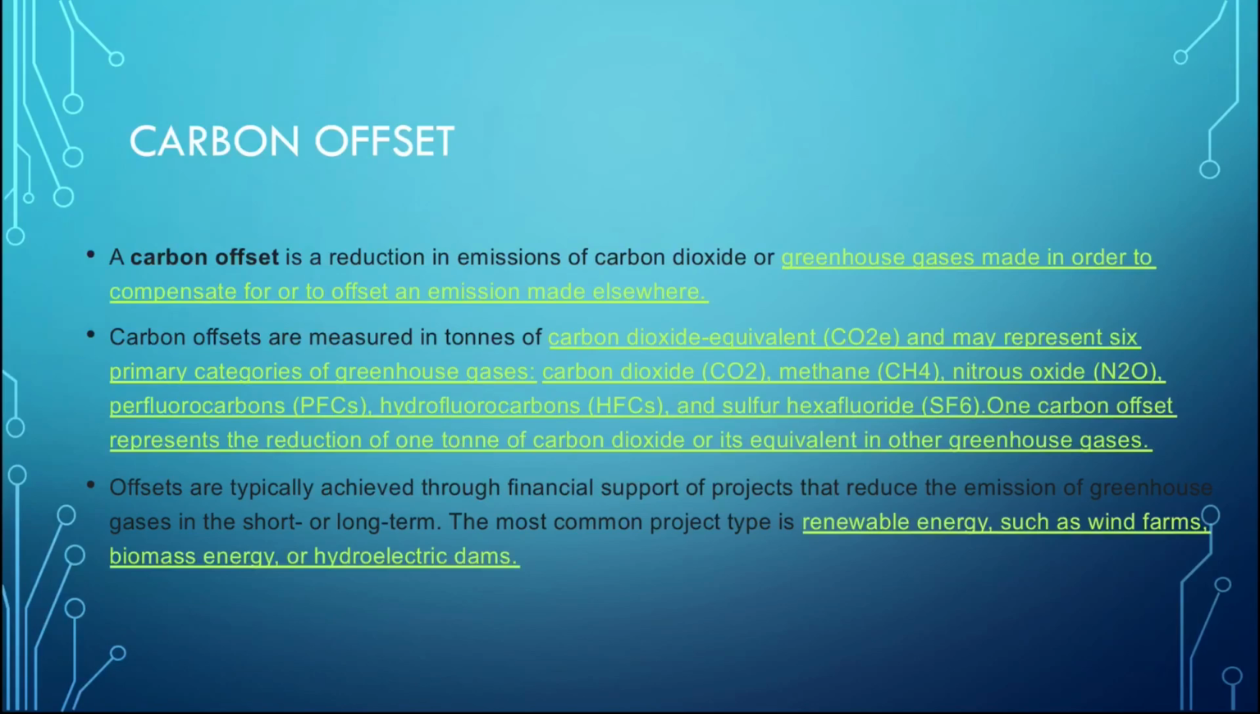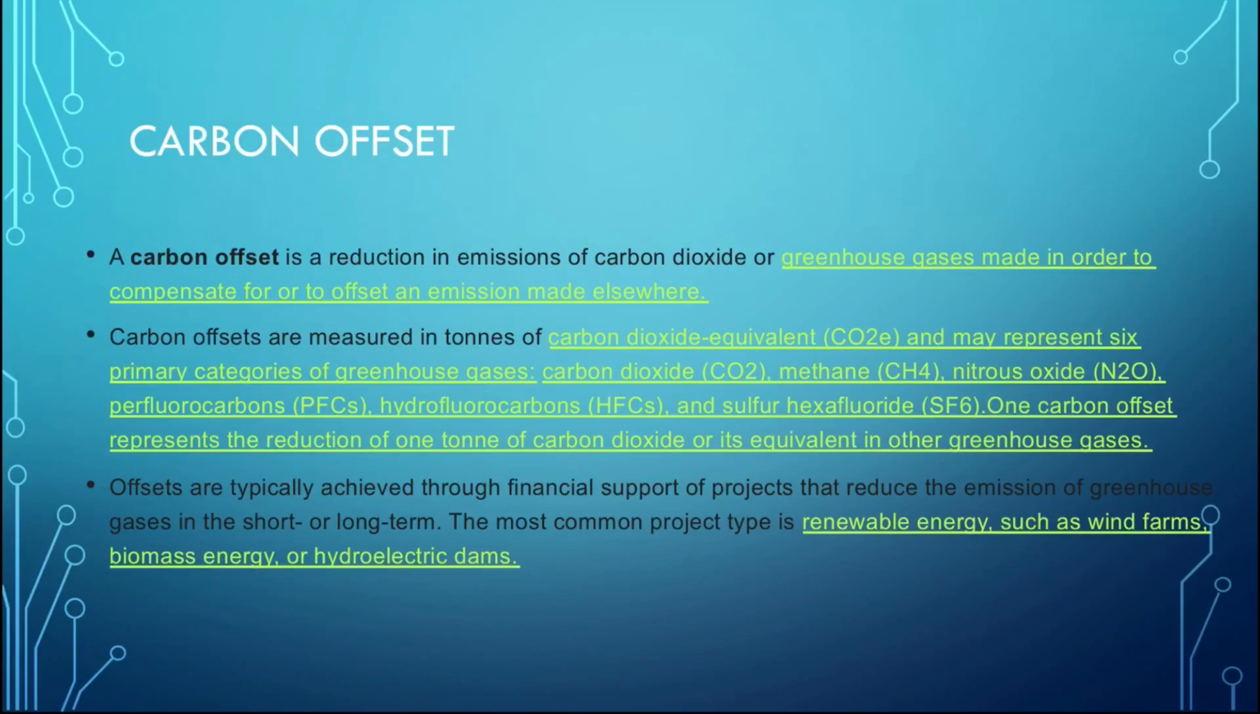Carbon offsets are measured in terms of carbon dioxide equivalents and may represent 6 primary categories of greenhouse gases. One needs to learn by heart these 6 gases, because they can ask which gases are considered in carbon offset. Firstly carbon dioxide itself, methane, nitrous oxide N2O, perfluorocarbons PFCs, HFCs and sulfur hexafluoride. All these 6 need to be learnt by heart.